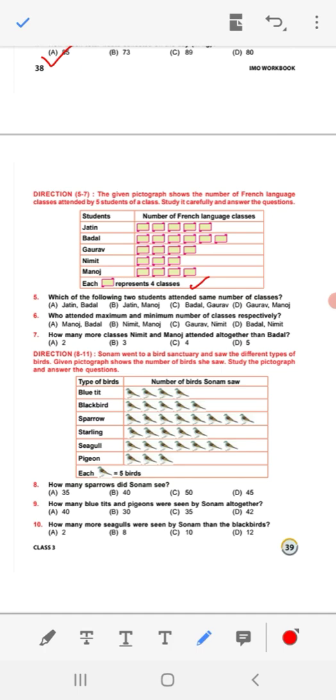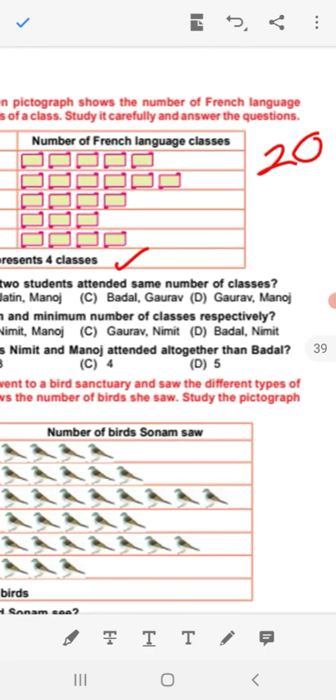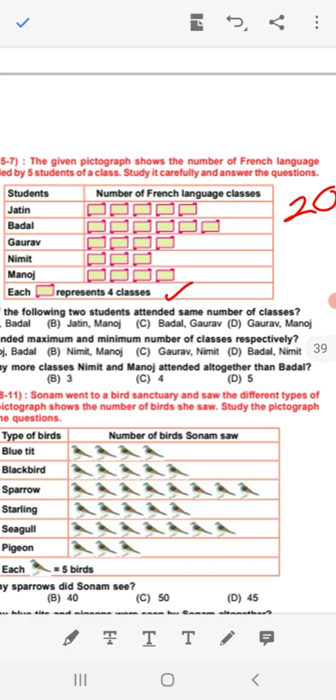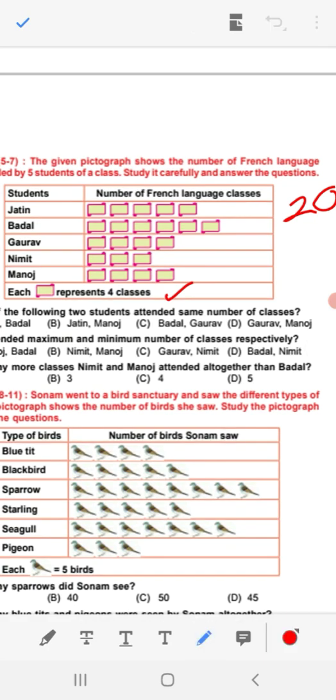So Jatin has attained 1, 2, 3, 4, 5. So 4 plus 4 plus 4 plus 4 plus 4. 5 times 4. That is 20. Jatin has attained 20 classes. Next is Badal. How many classes? 1, 2, 3, 4, 5, 6.